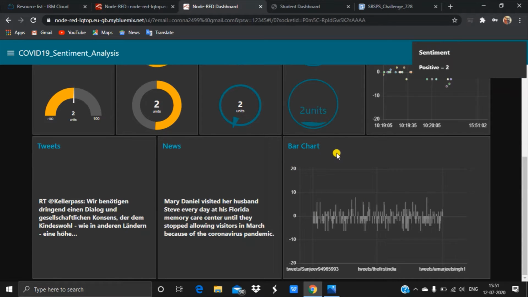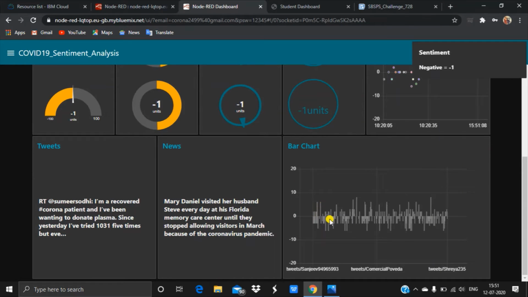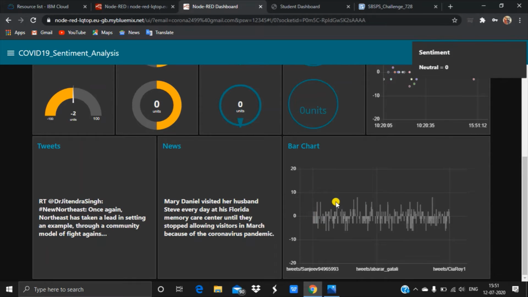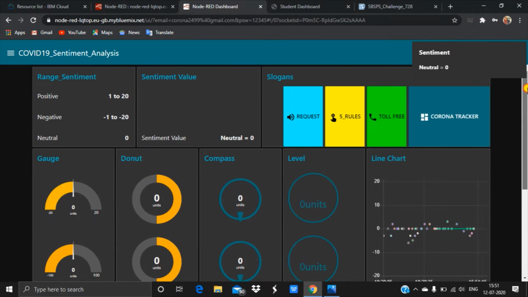This is the bar chart. Here also I kept the range from -20 to +20. Here the representation will be in the form of a bar chart. This is the output of the first tab, called COVID-19 sentiment analysis.